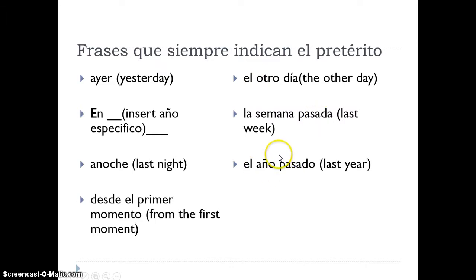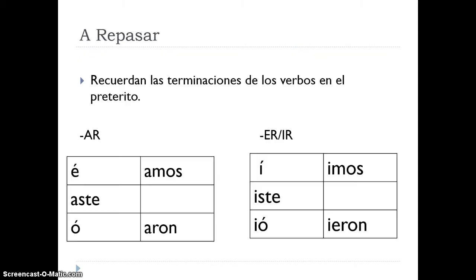Of course, there are many more phrases that indicate the preterite, but these are a good start. The reason why I chose to include these is because remember that there are 2 ways to talk about the past tense in Spanish. We have the preterite and the imperfect. The preterite is a specific time or a specific moment when something happened, whereas with the imperfect, we talk about things that happen generally or happen a number of times, but not a known number of times. We'll go over the preterite and imperfect in more detail later on.